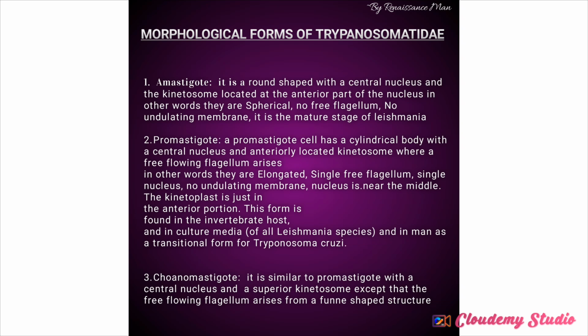Now, we have different morphological forms. The first one I'll be talking about is the amastigote. The amastigote is round shaped with a central nucleus, and the kinetosome is located at the anterior part of the nucleus. It is often the mature state of leishmania. They have no free flagellum and they have no undulating membrane. I repeat, they have no free flagellum and no undulating membrane. Hence, I can illustrate that using something like this. This is how they look.